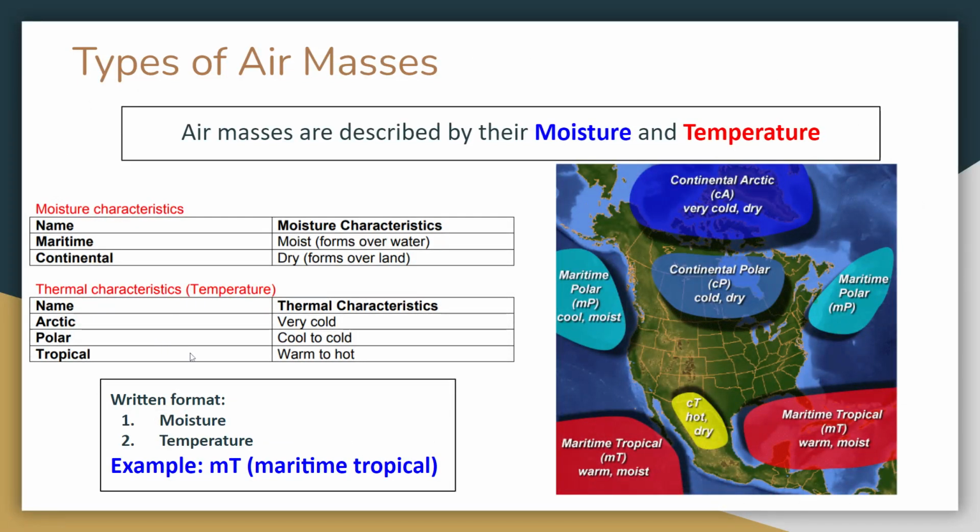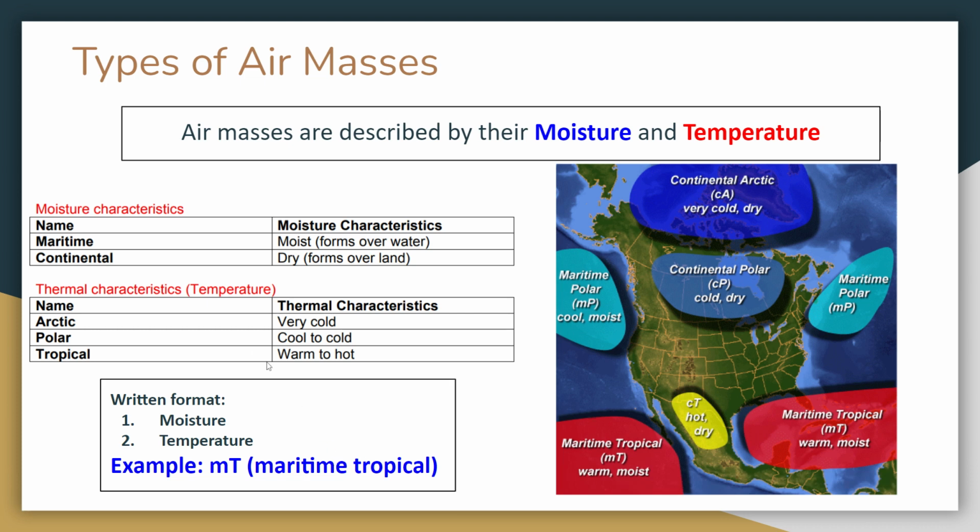Now, tropical air masses are warm or hot. These air masses are normally found near the equator. Okay, so Arctic, near the poles, polar, pretty cold, not quite near the poles, but still pretty cold, closer to the poles, and then tropical, more near the equator.